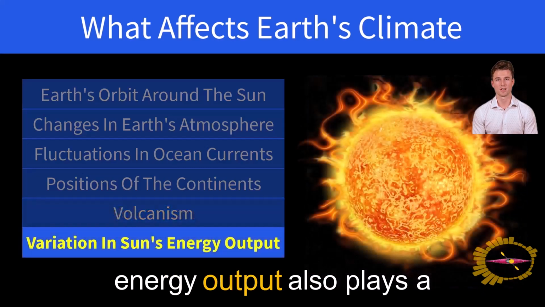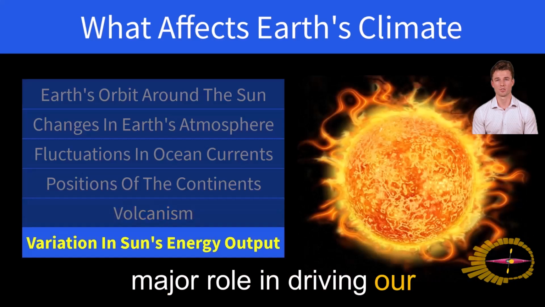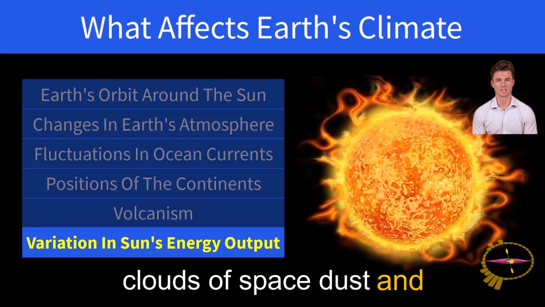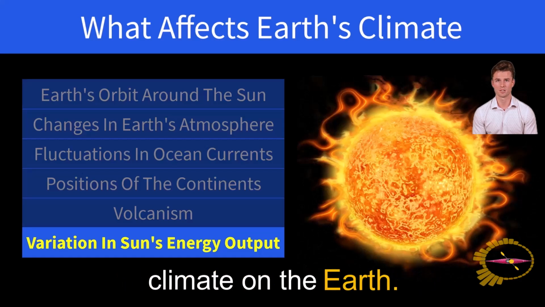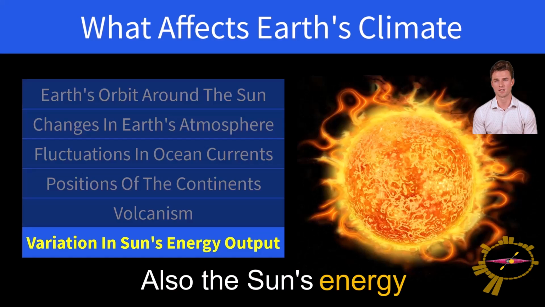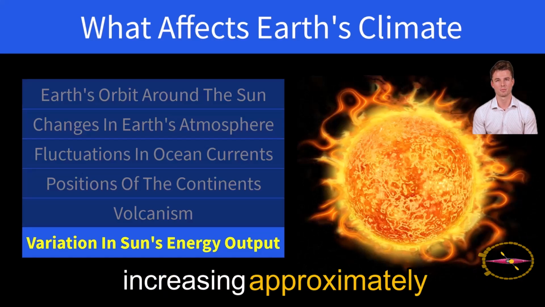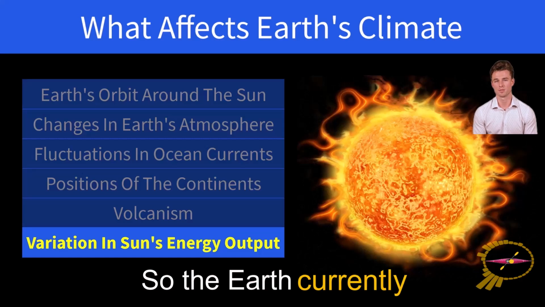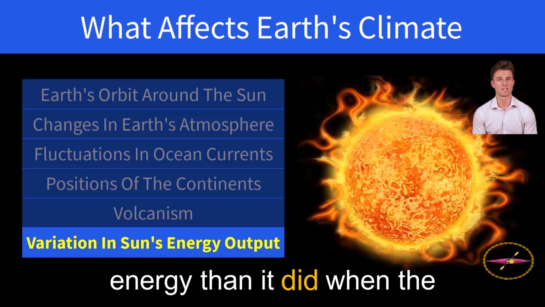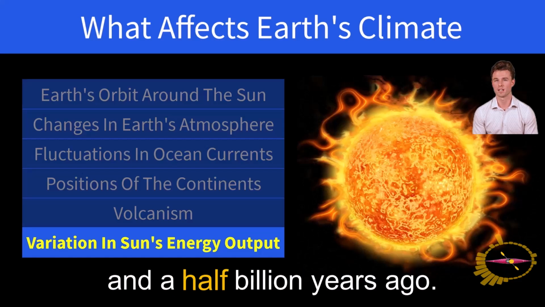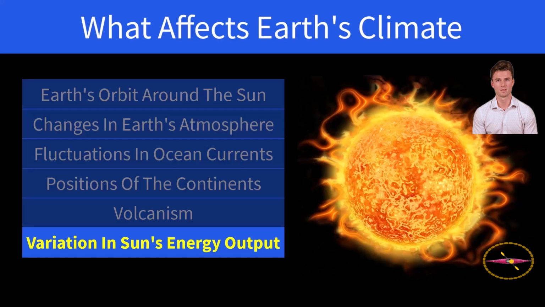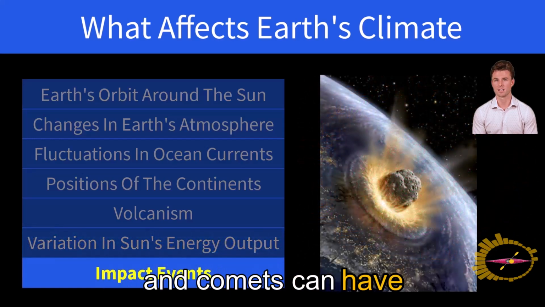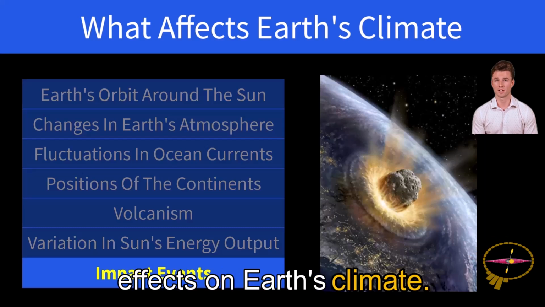Variation in the Sun's energy output also plays a major role in driving our climate. The Earth can pass through clouds of space dust, and this can drastically cool the climate on the Earth. Also, the Sun's energy output has been steadily increasing, approximately 6% every billion years. So the Earth currently receives about 30% more energy than it did when the Earth was first formed 4.5 billion years ago. Finally, impacts by large space objects like asteroids and comets can have immediate short-term effects on Earth's climate.